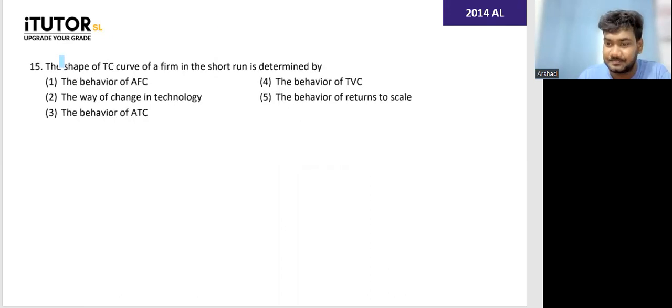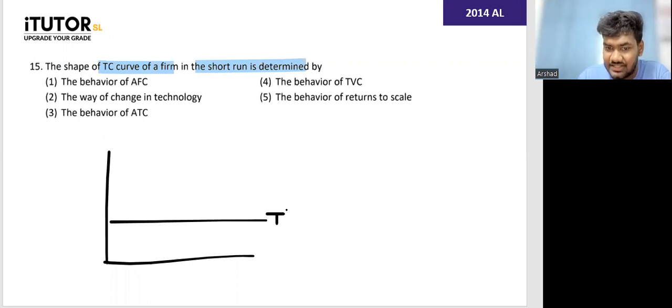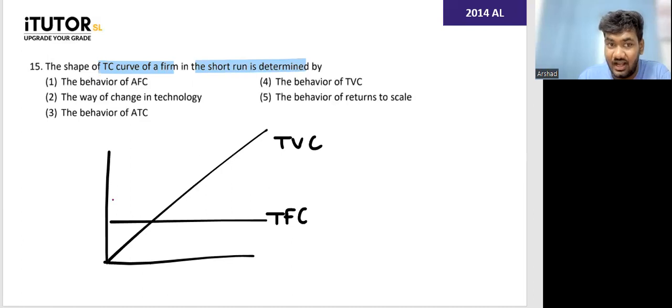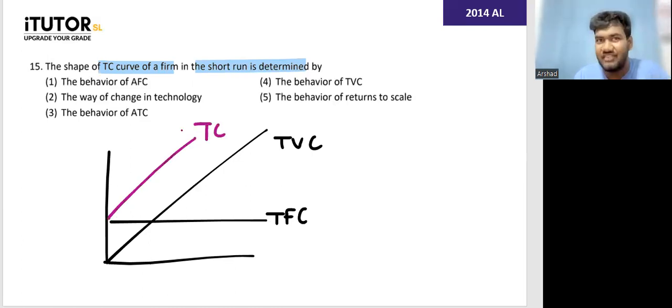Moving to the next. The shape of the total cost curve of a firm is determined by what? This is the total fixed cost, and this is the total variable cost. How does the total cost look? Total cost is like this. So the shape of the total cost curve is decided by the behavior of FC, change in technology, or ATC?